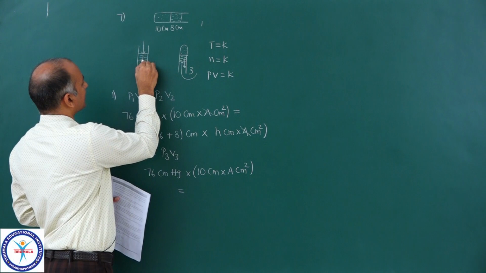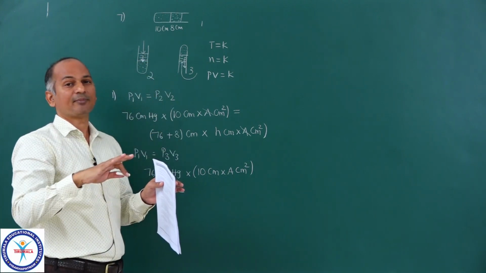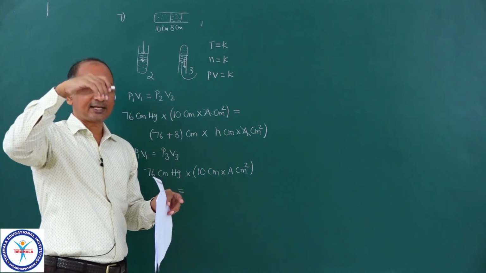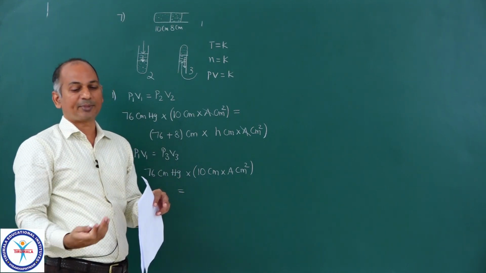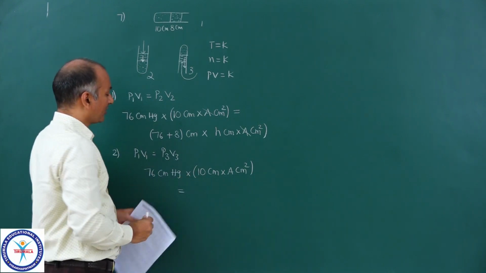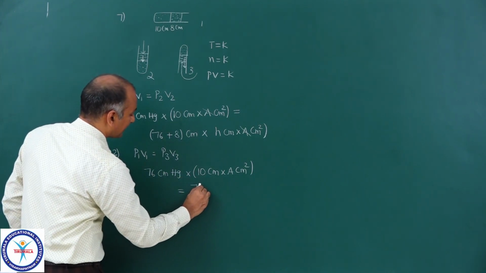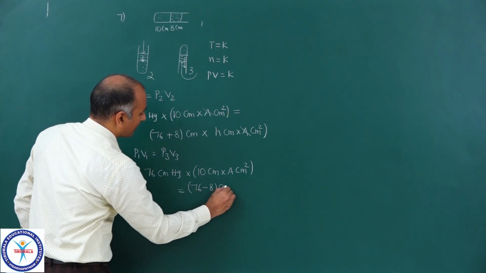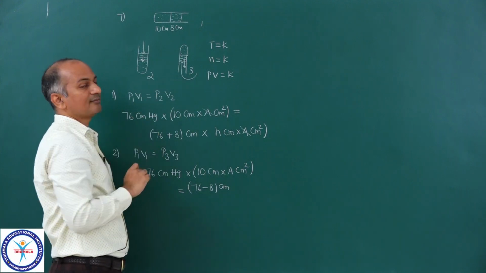Here both pressures are in same direction, so we add them. But here the pressures are in opposite direction. Mercury is exerting pressure downwards and atmospheric pressure is exerting its pressure upwards. So it is a difference. So it is 76 minus 8 centimeters. This is the pressure of that air column.